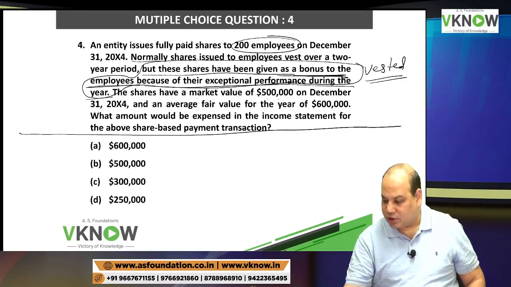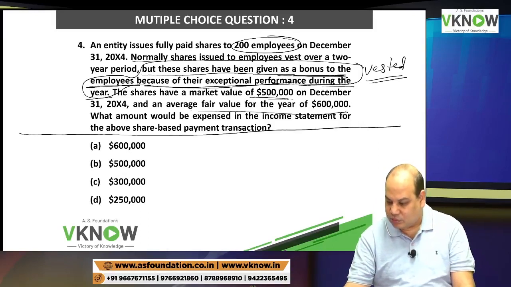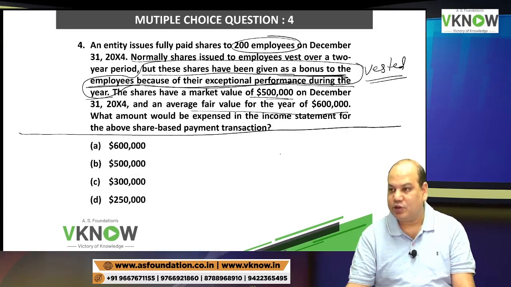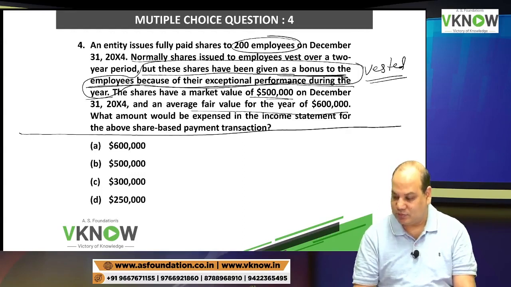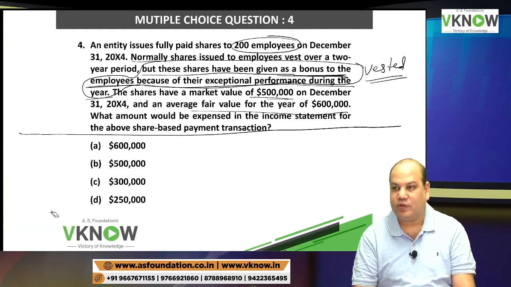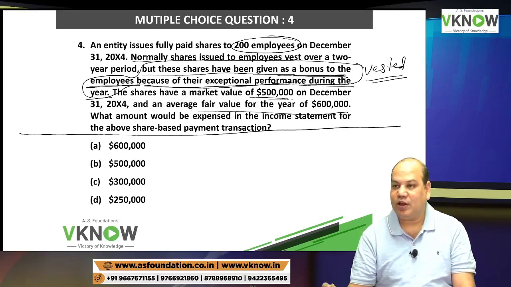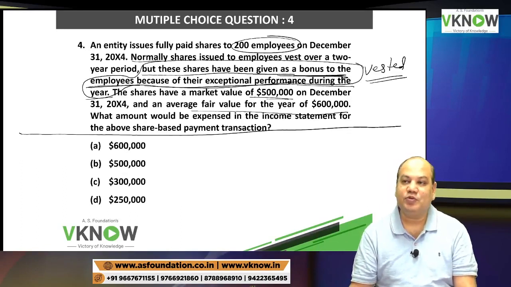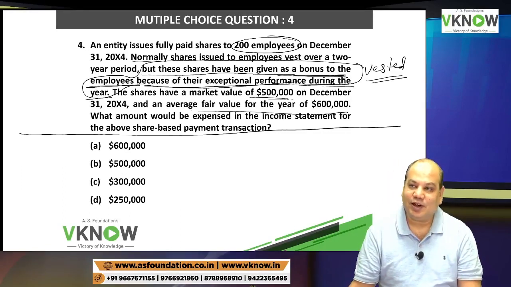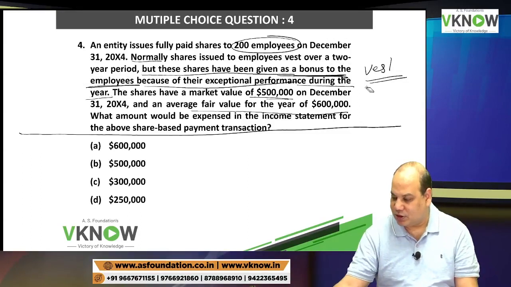The shares have a market value of 5 lakh on 31st December and average fair value was 6 lakh. What amount would be expensed in the income statement for the above share based payment transaction? What amount will be expensed? If you think of 4 options, all 4 are available. You may think 6 lakh, that is there. You may think 5 lakh, that is there. You may think half of 6 lakh, 3 lakh, that is also there. And you may think half of 5 lakh, that is 2.5 lakh, that is also there. Answer: options are already vested. I have given you a hint here.